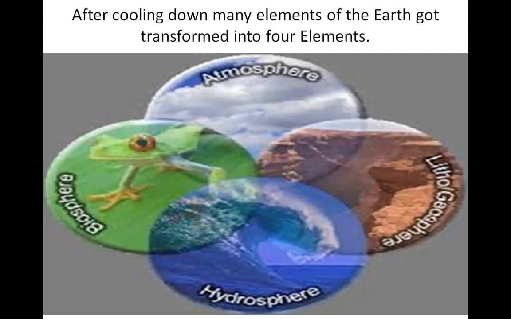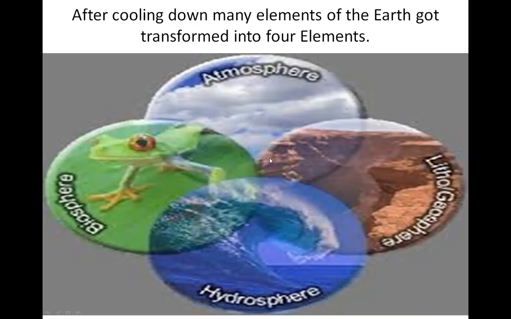During this process, the elements which got transformed into solid are known as lithosphere. The elements which got transformed into liquid are known as hydrosphere. The elements which got transformed into gases are known as atmosphere. Above all, the living world which developed due to land, water, atmosphere and air came to be known as biosphere. So in this way, the 4 spheres came into existence.